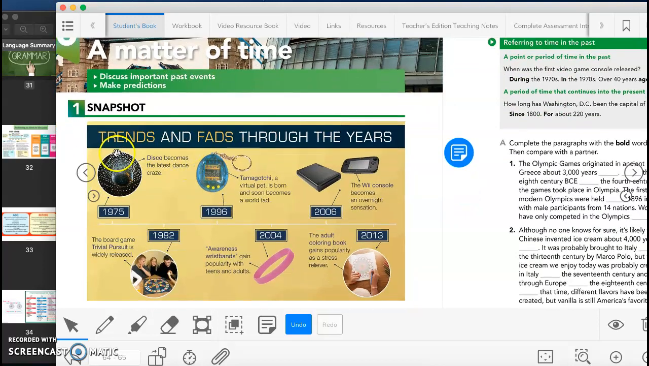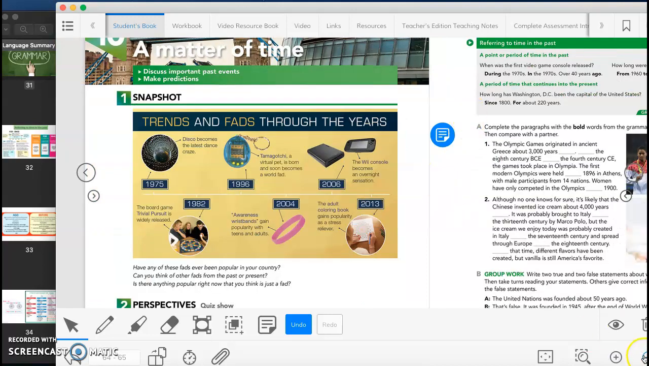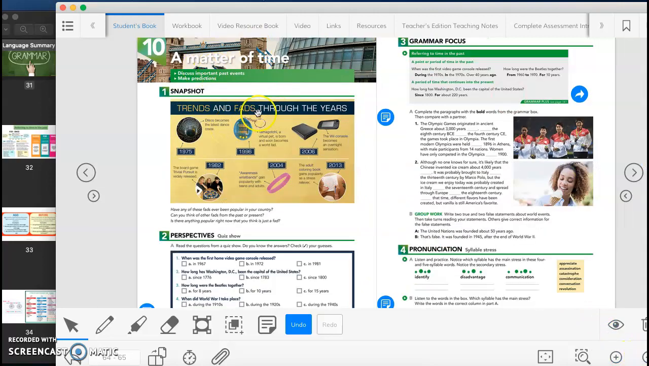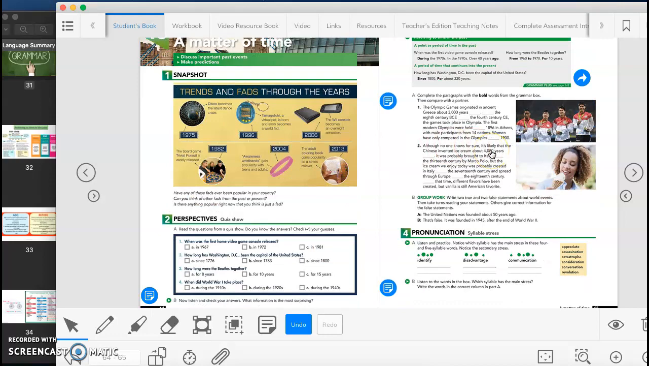As you can see in here, we were working with trends and fads. Fads are, let's say, things that are very popular and then they stop being popular, so they're not popular very long. That happens in all of the generations. So trends and fads are something that I guess are going to be happening all the time.